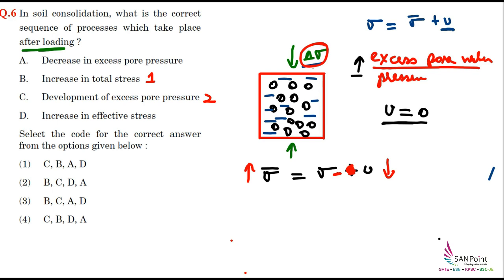It will be transferred to the solid particles. So at that time, the decrease in the excess pore water pressure happens, and when the U value is decreasing, the effective stress starts increasing. So this will be our fourth step. So the sequence is B, then C, then A, then D. So if we go by the options, the correct answer is option 3.